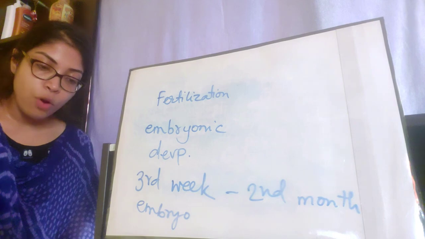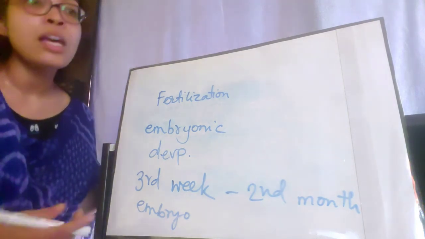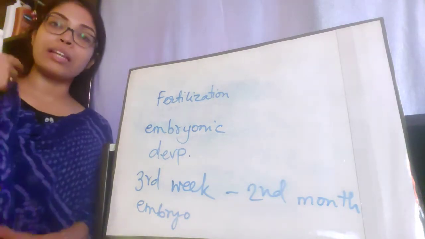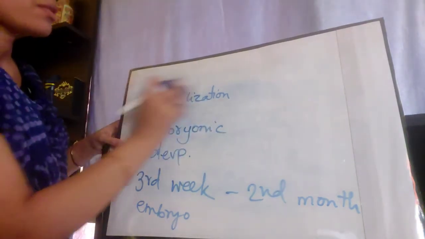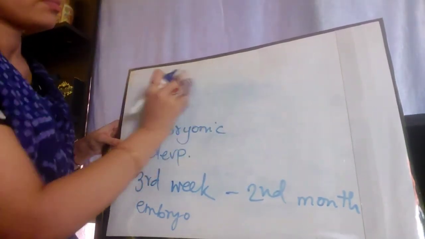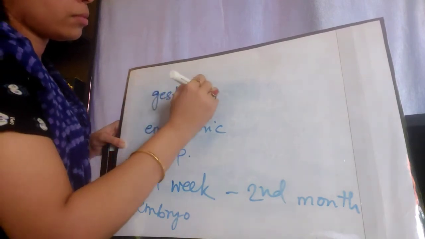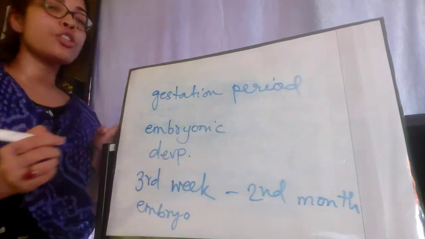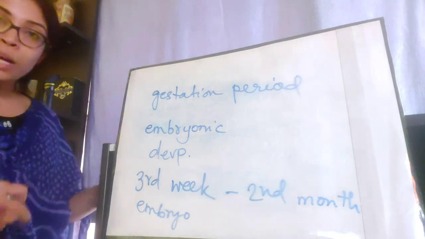Pregnancy lasts for around 280 days or 9 months in human beings. So everybody knows this, that the duration of pregnancy is also known as the gestation period. Let me write it down. So the gestation period, or the time period of pregnancy in human beings, is 9 months or 280 days.